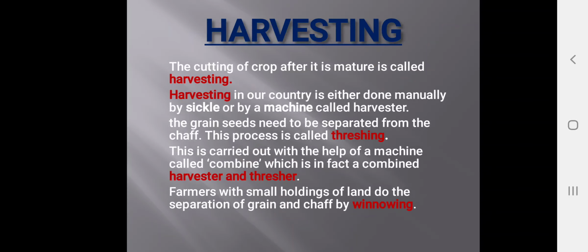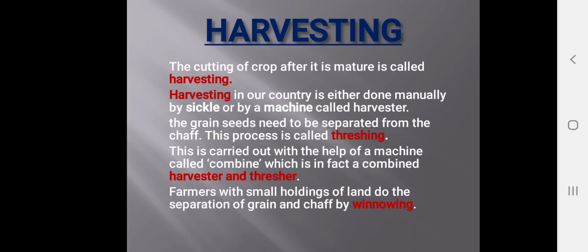Harvesting: the cutting of the crop after it is mature is called harvesting. Harvesting in our country is either done manually by sickle or by a machine called a harvester. The grain seeds need to be separated from the chaff. This process is called threshing. This is carried out with the help of a machine called a combine, which is in fact a combined harvester and thresher.